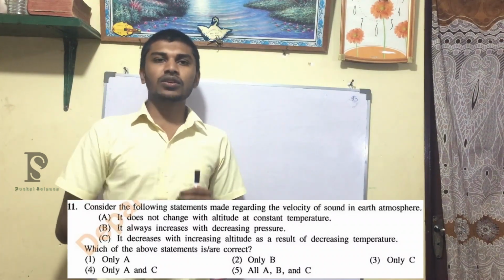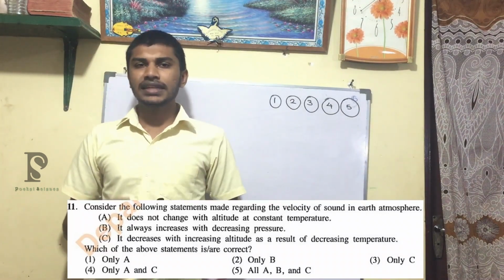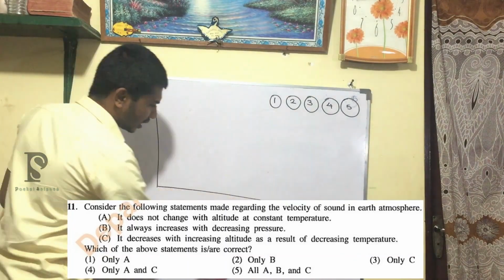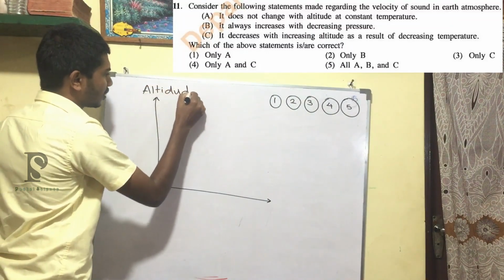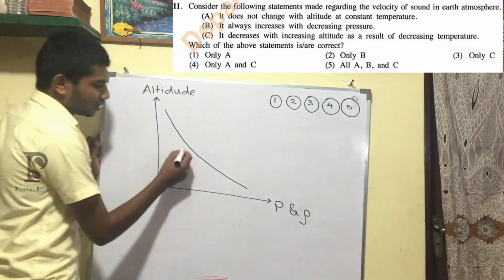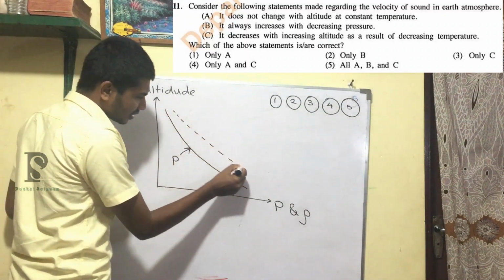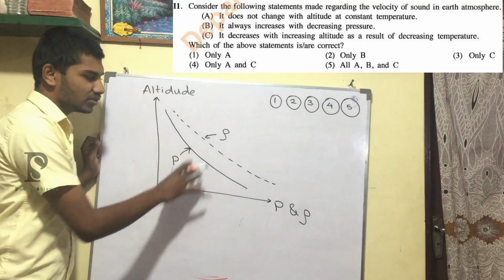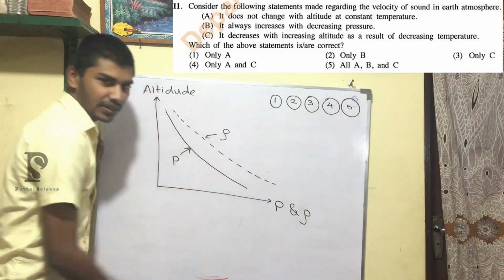For this, we'll go a little into the theory and look at what the theory says first. We'll look at how the pressure and density change with the increase of altitude, right? For this, I'm going to draw a small graph, with altitude, and we'll consider pressure and also density. So this is how the pressure changes, and also density, if you have a close look, density will change like this. So with the altitude, the pressure and density are going to change like this, and you can see both are changing in a slightly same manner, right?